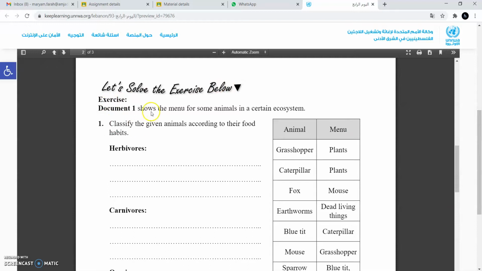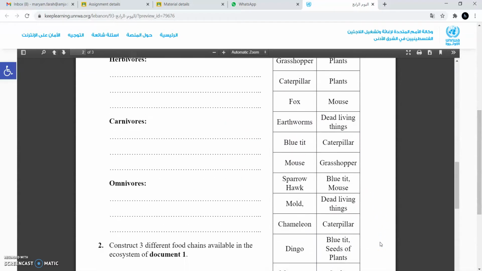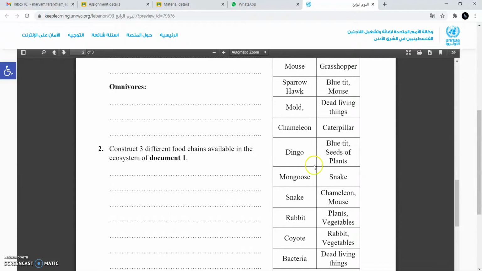So the first question says classify the given animals according to their food habits. So we have over here the animal and the menu. The menu means what do they usually eat. So grasshoppers, they usually eat plants. Caterpillars, they usually eat plants. So you're looking at these animals to classify them whether they are herbivores, carnivores, or omnivores. Then you're going to construct from these three different food chains.